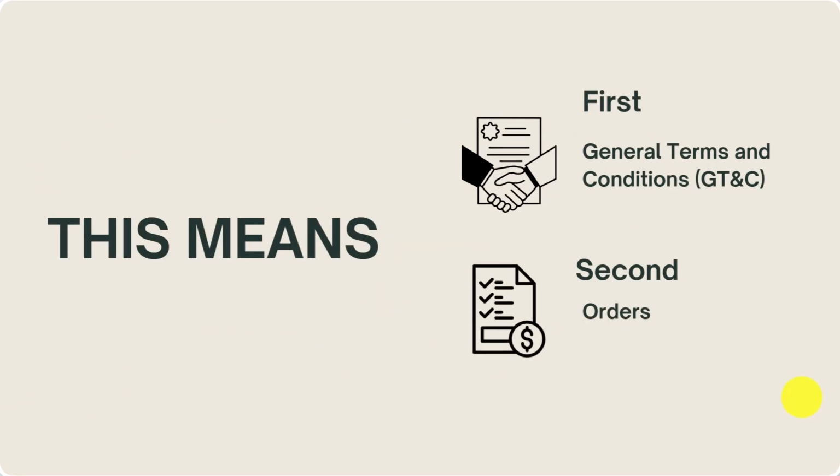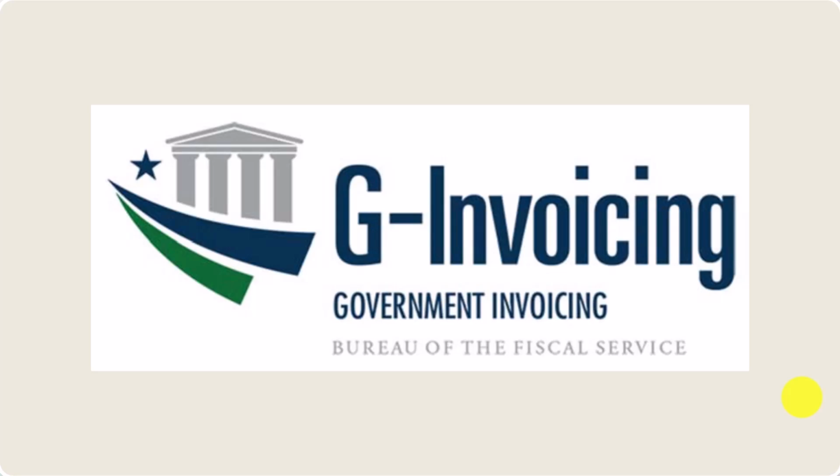So for them to enter an agreement, functionally it means they need to both agree on the general terms and conditions, and secondly, they need to put in an order. Now, this really means you're going to be involved in G-invoicing. This is where federal agencies formally document their general terms and conditions, and then they put orders into each other.